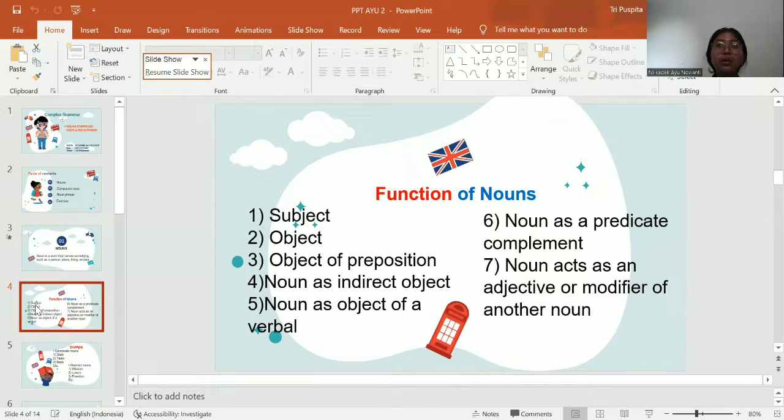Noun as subject of a verb. Subject can be a person, place, thing, or idea. For example, the man stepped on my shoes. The man is a noun, and the second is object.